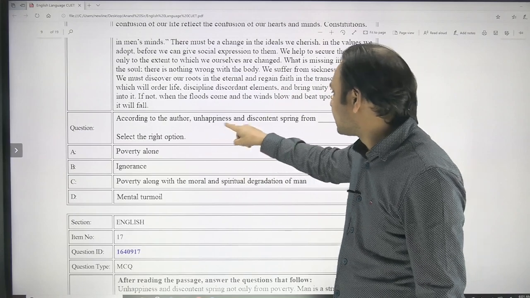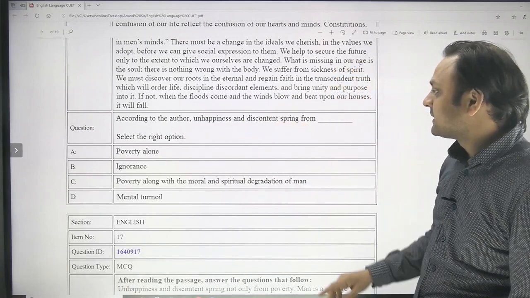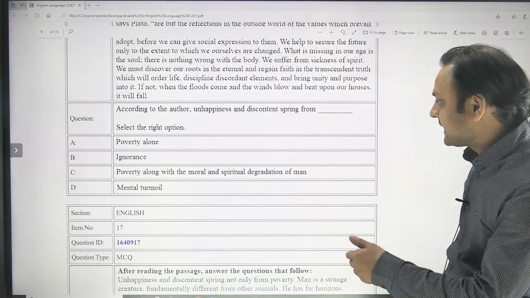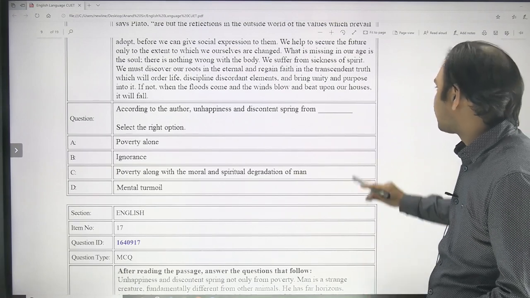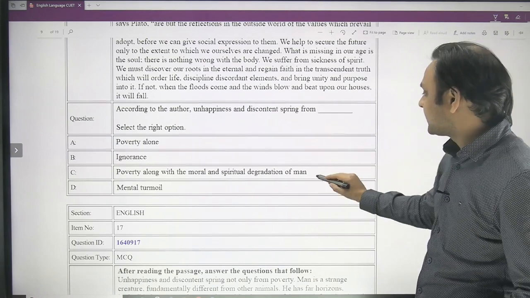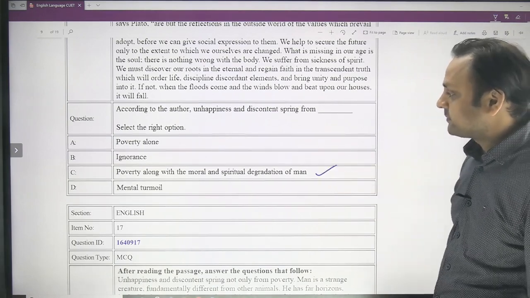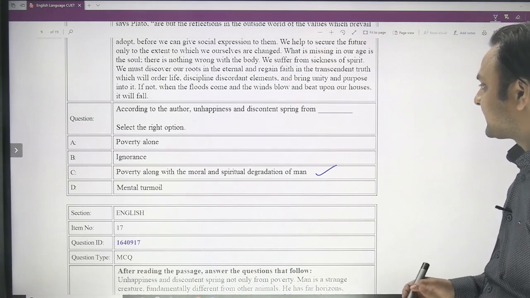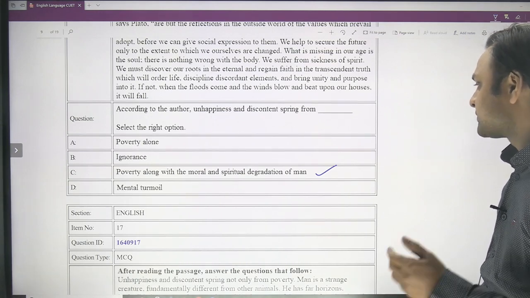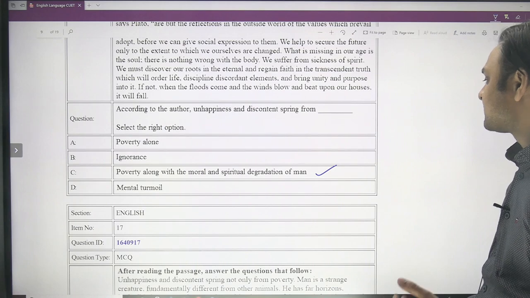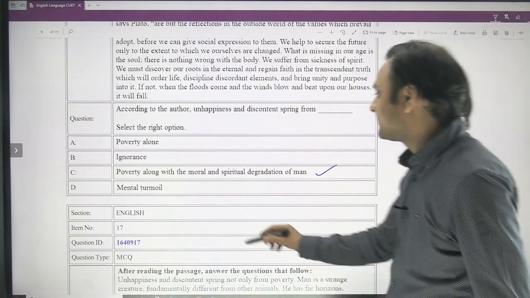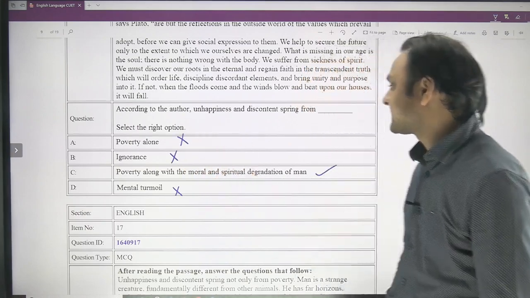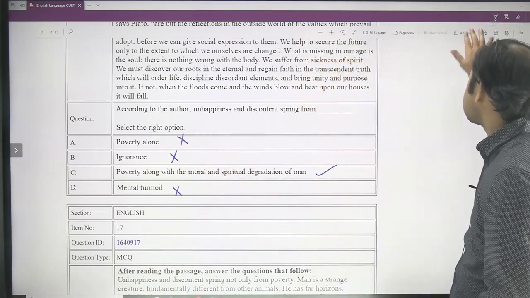Unhappiness and discontent spring from poverty alone? No. Ignorance alone? No. But poverty along with moral and spiritual degradation of man. Yes, this is the point made by the author, that unhappiness and discontent spring not only from poverty, but also from the moral and spiritual degradation of man. And mental turmoil is absurd, so you can eliminate the other choices. The obvious choice is C, and C is the answer.